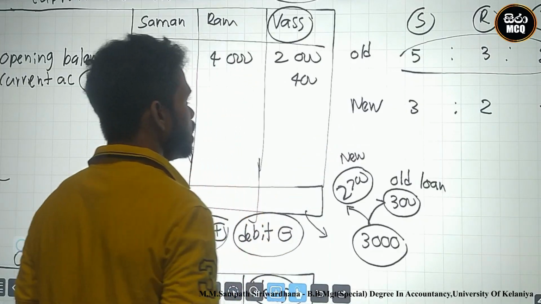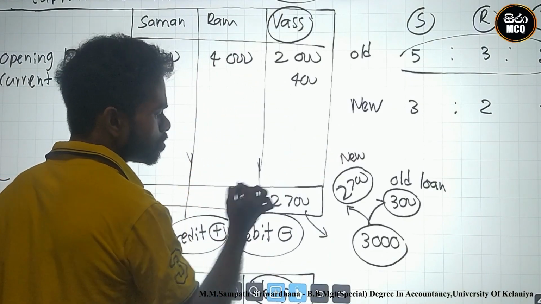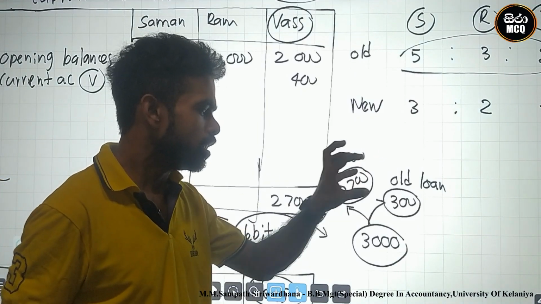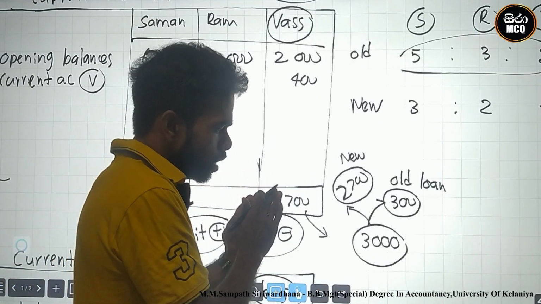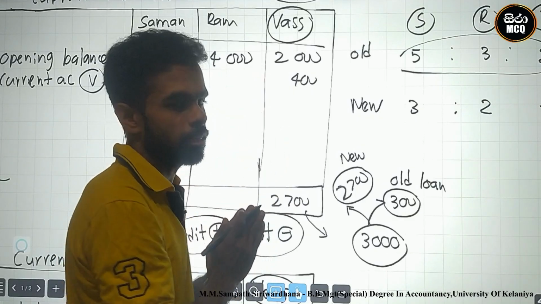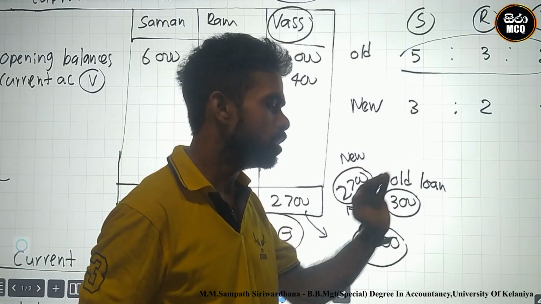This new loan creation comes from the capital account balance. Why? 2,700. Why? This 300 is already created, but the 2,700 is being created through the capital account. This is the new creation. This 300 is the old creation.